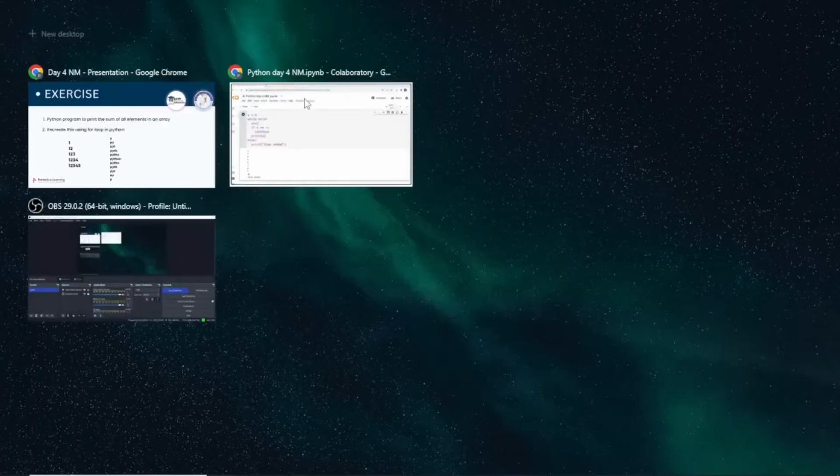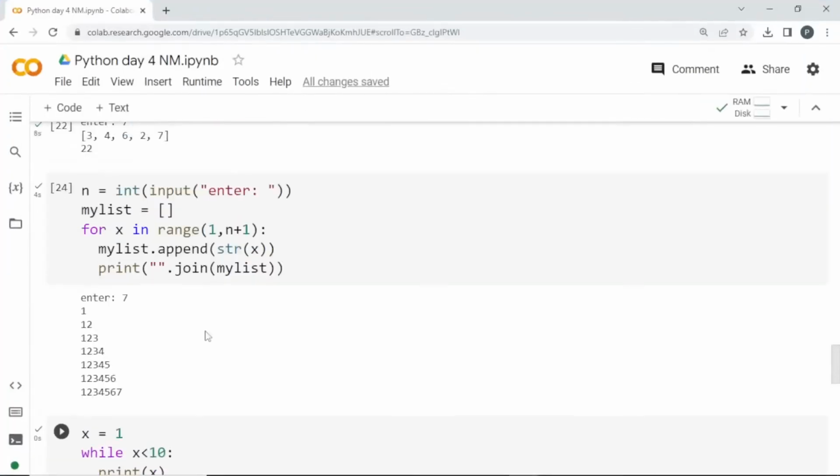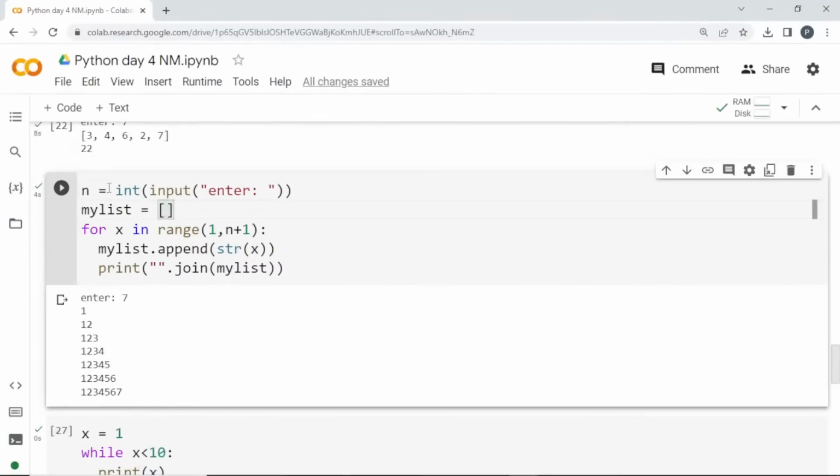First, I'll explain once again about this one. See here, I am asking for the user's input. So if he enters 5, or if he enters 7, then I need something like this. Okay, so how can I do that? I am creating an empty list, and I am using a for loop. For x in range, it will start from 1, because I need to start from 1, and it will end till n plus 1.